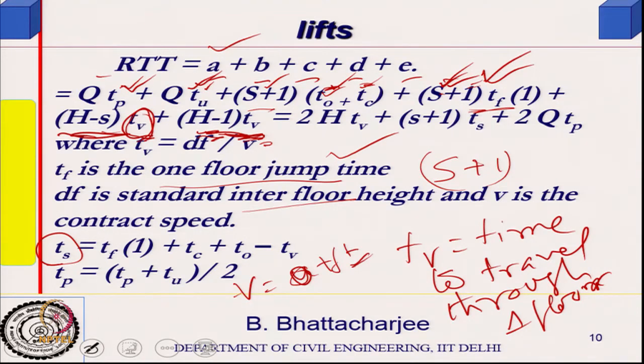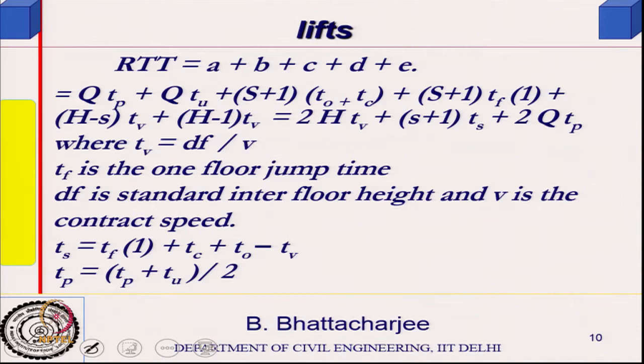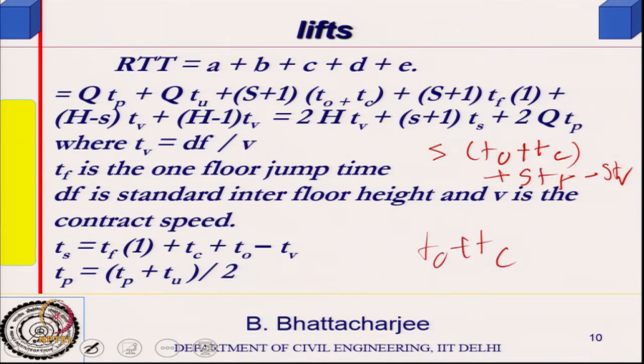So this will have S into (T0 plus Tc), plus S into Tf, minus S into Tv. So the coefficient of S is nothing but T0 plus Tc plus Tf minus Tv, let me call it Ts.